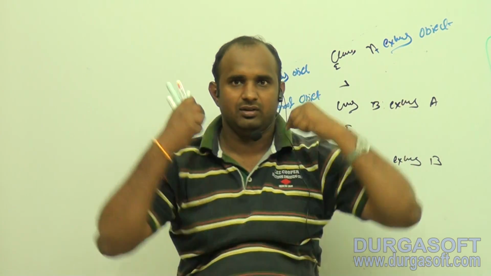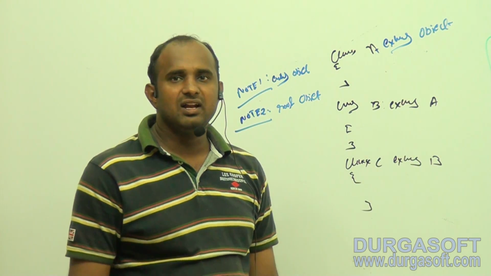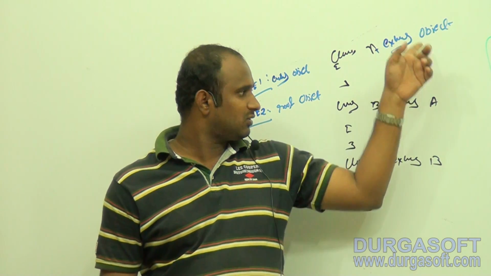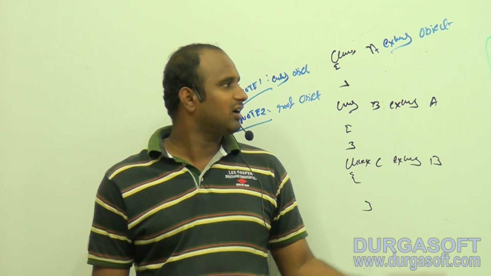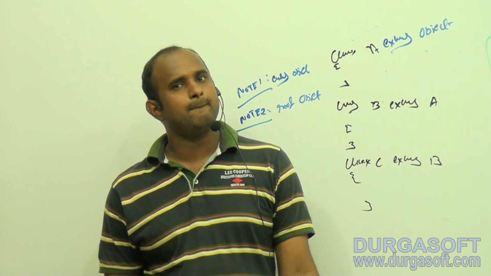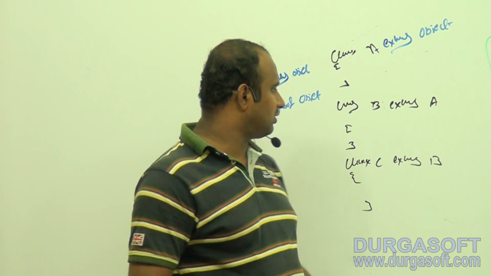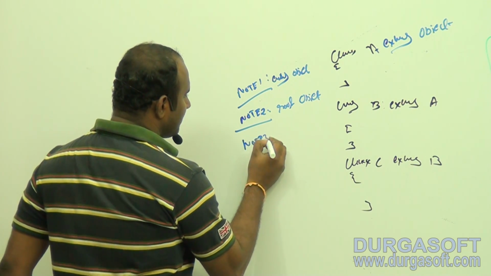Is that point clear? So now tell me, which one is a direct child class? A. What are the indirect child classes here? B and C. So the points are clear? Good. So that is note number 3.